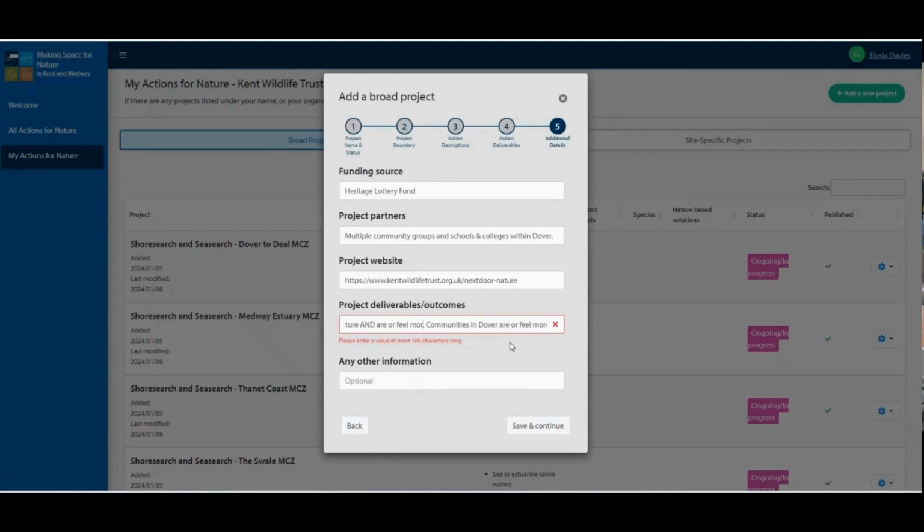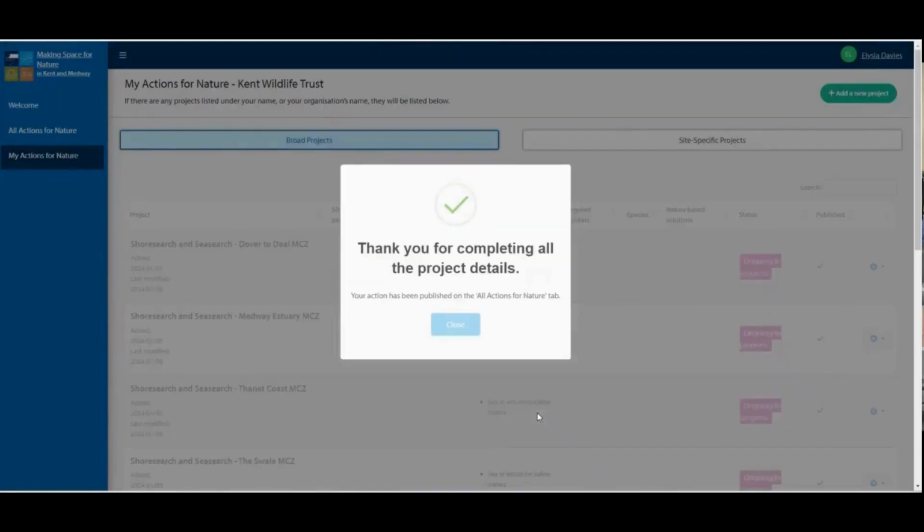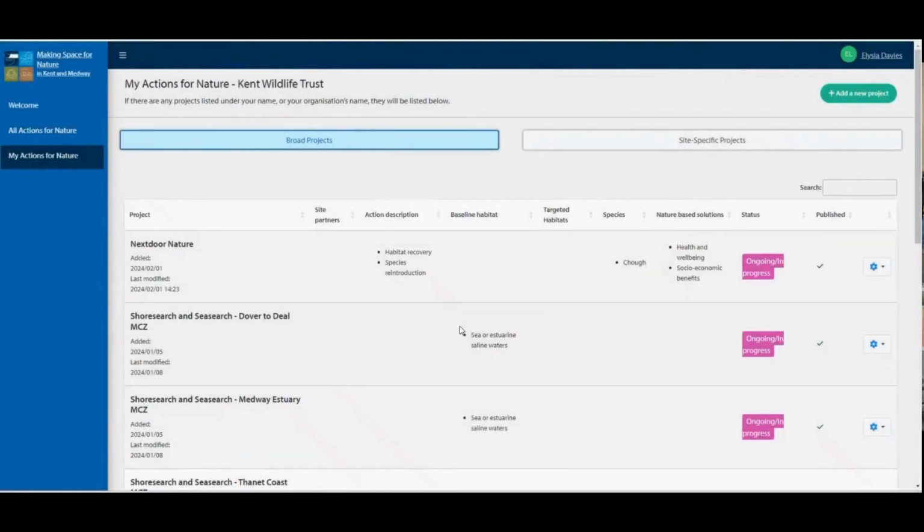If you need any further assistance capturing your project, please don't hesitate to contact the Making Space for Nature team at makingspacefornature@kent.gov.uk. Thank you for sharing your nature recovery projects with us.